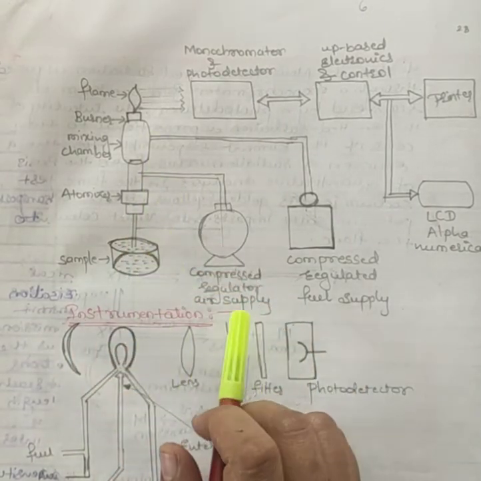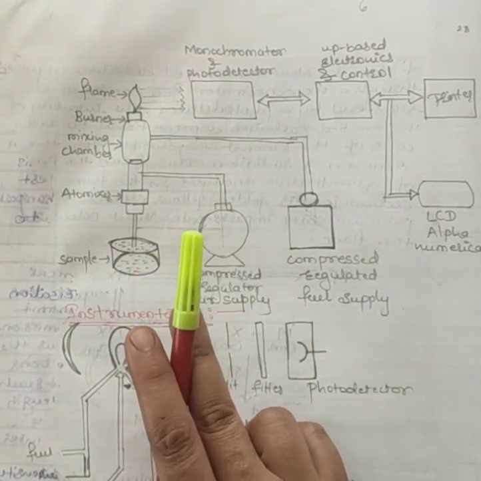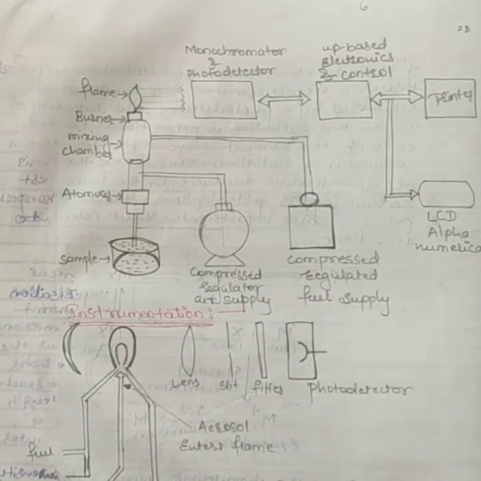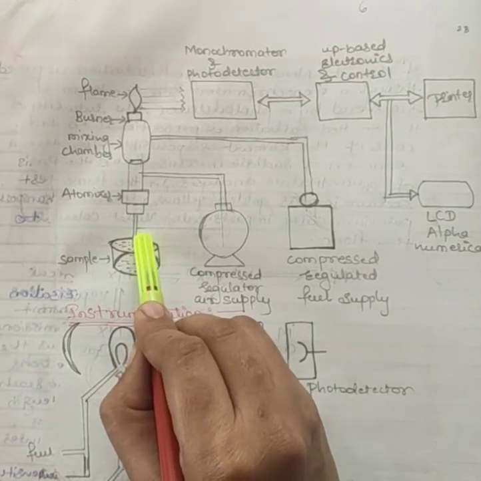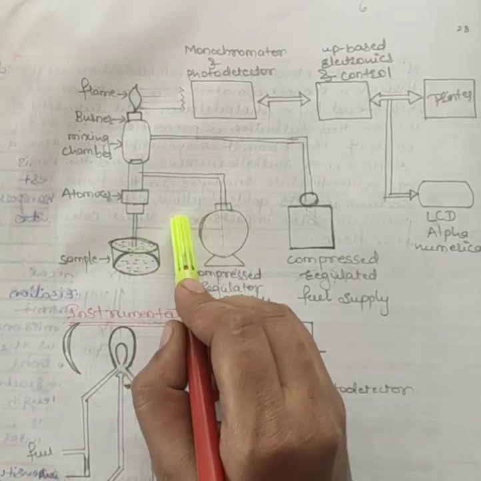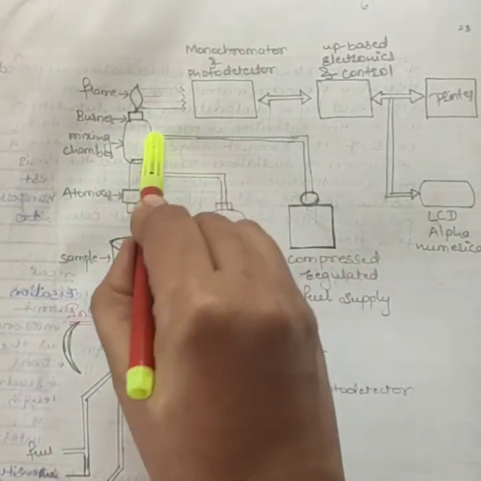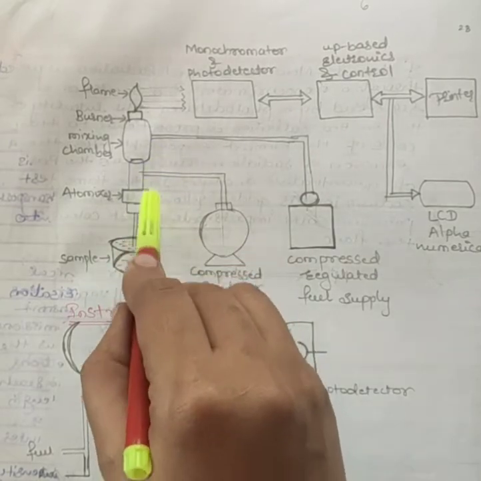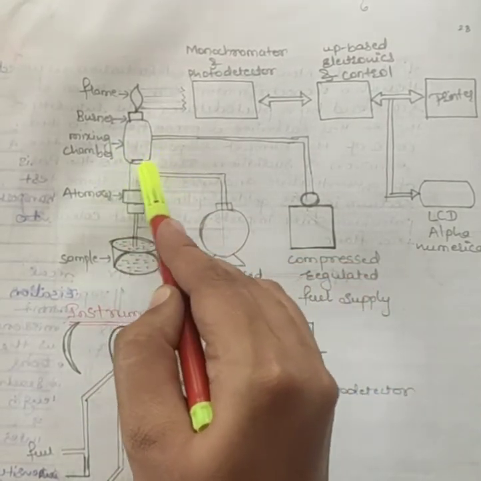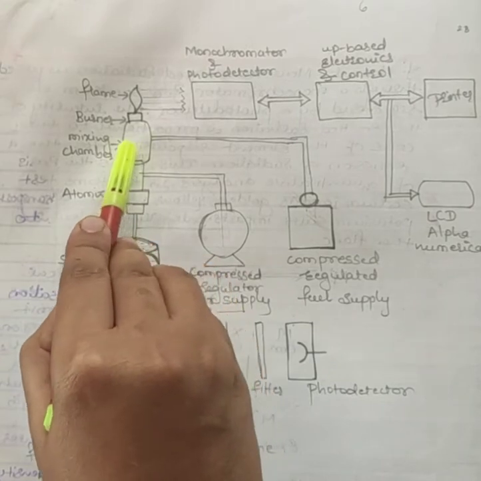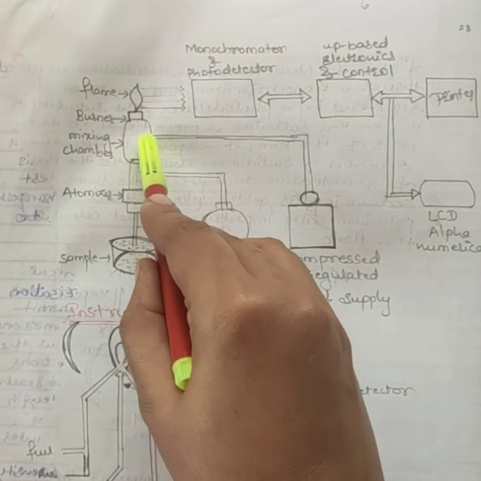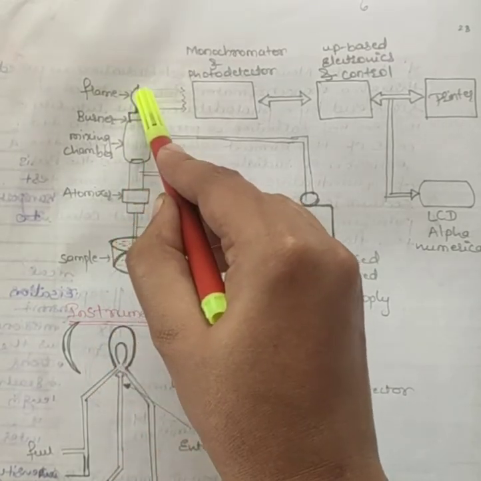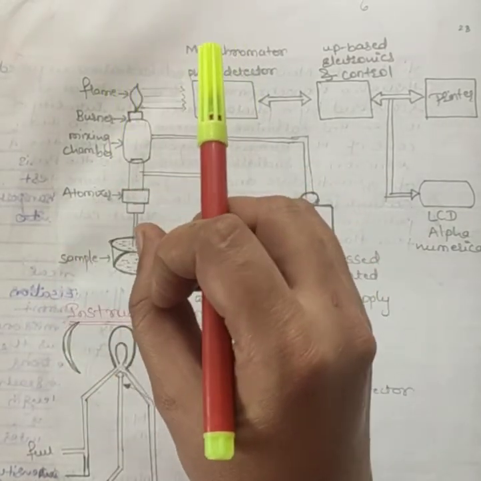Then the second part is the nebulizer or mixing chamber. This nebulizer or mixing chamber helps to transport the homogeneous solution of the substances into the flame at a steady rate. This is called the nebulizer and mixing chamber. It transports the homogeneous solution of the substances into the flame at a steady, that is constant, rate.